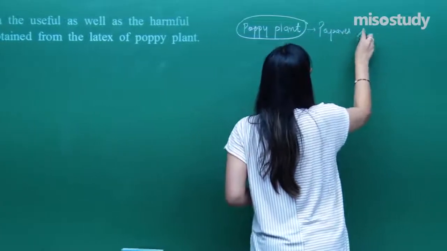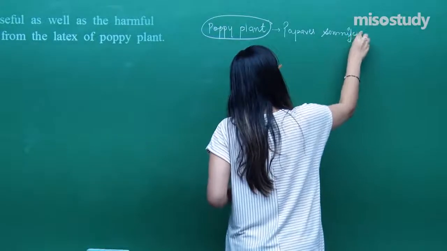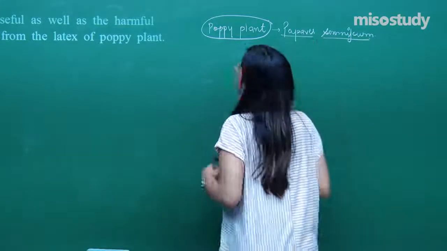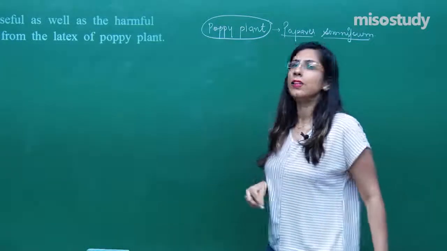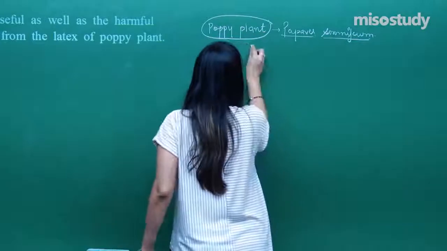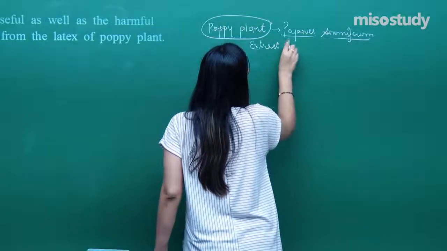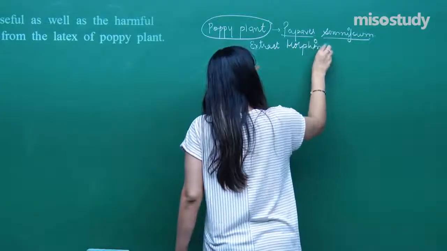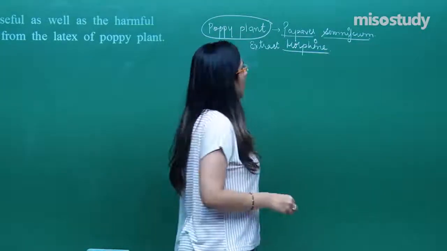Papaver somniferum. Right, and this Papaver somniferum forms morphine. So we extract morphine. So they give rise to morphine, right?